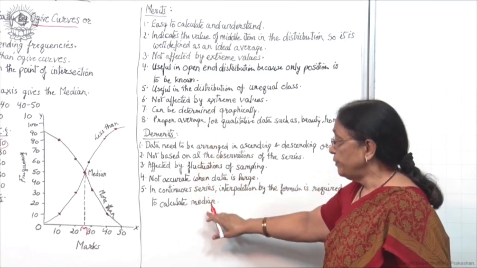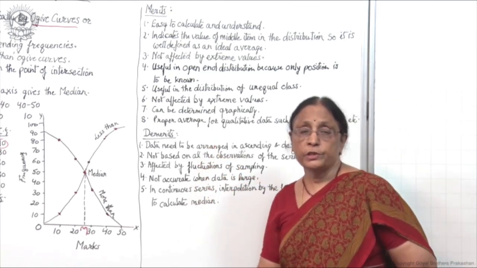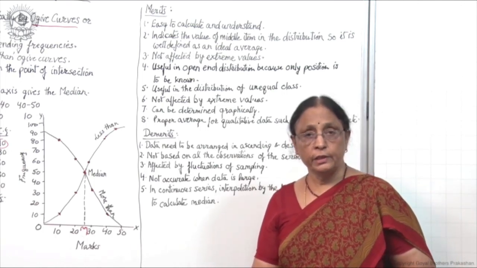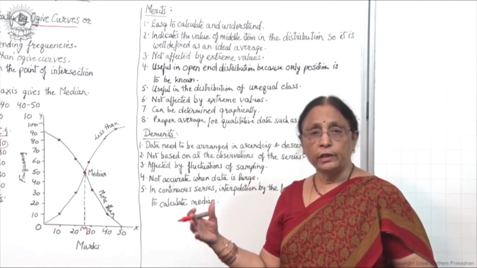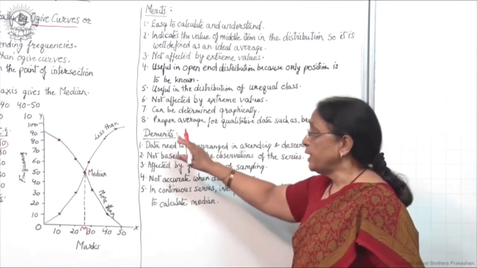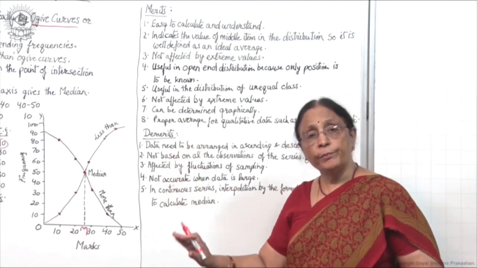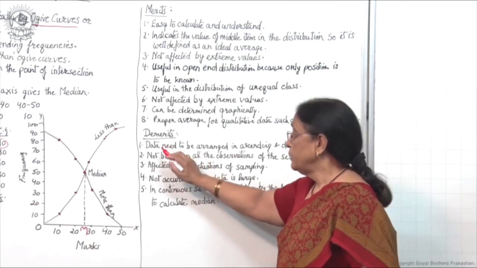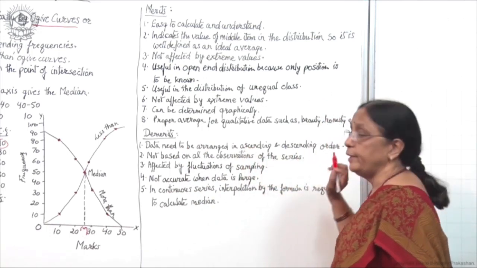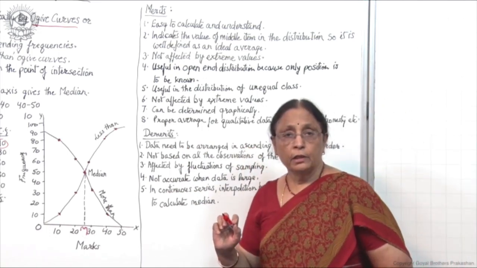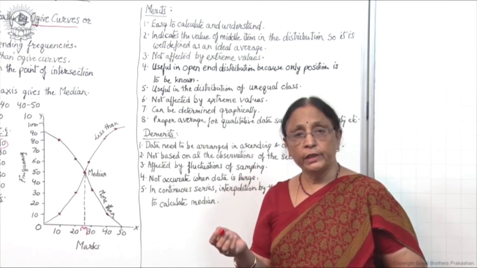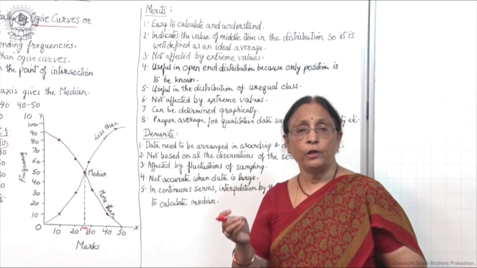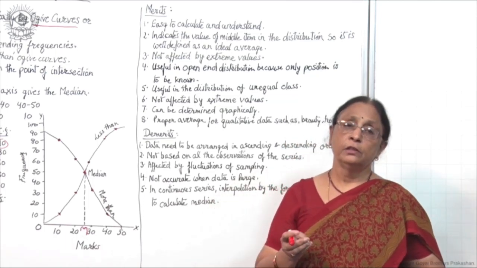Now, let us find out what are the demerits, because it is not a perfect way of calculating average. Though it is very easy, though it is very accurate, and there are other benefits also, it has certain demerits when we compare it with other measures. First, data need to be arranged in ascending and descending order, right. In the case of median, when you did the mathematical calculation, you were supposed to arrange the data in ascending and descending order first before applying the formula.